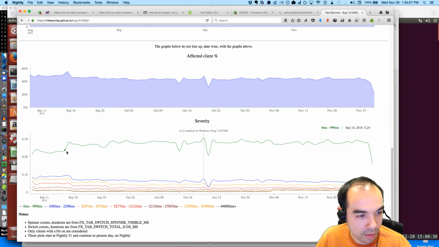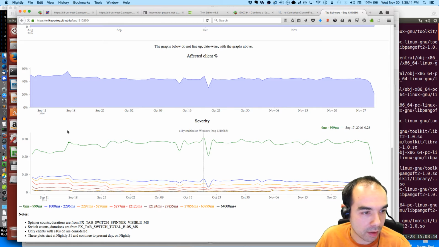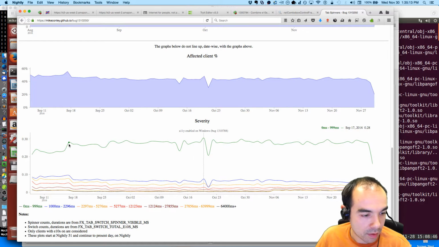That's worth knowing. That's also around the time that the number of affected clients dropped. On the 17th, the number of affected clients went up and then down. But that's a huge leap. That's worth checking out.